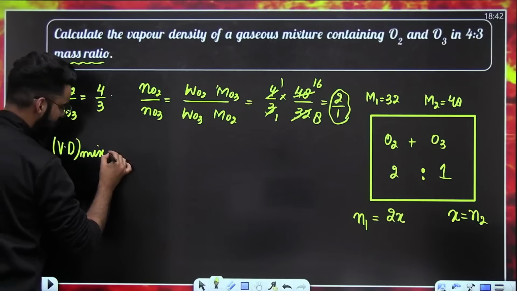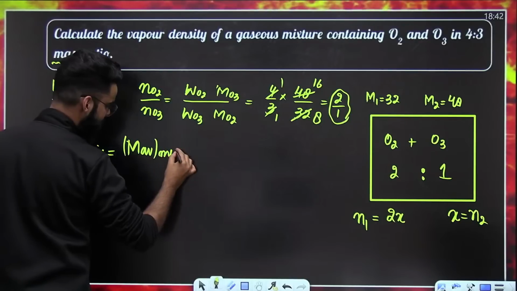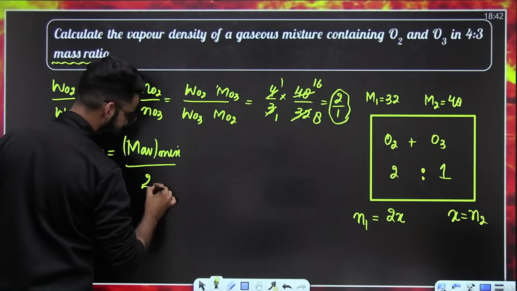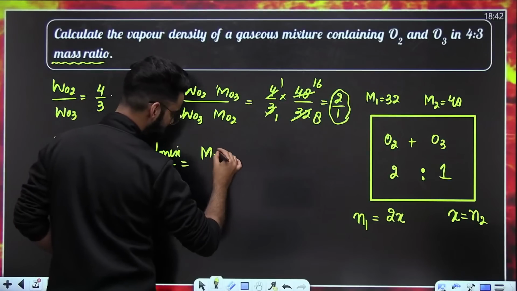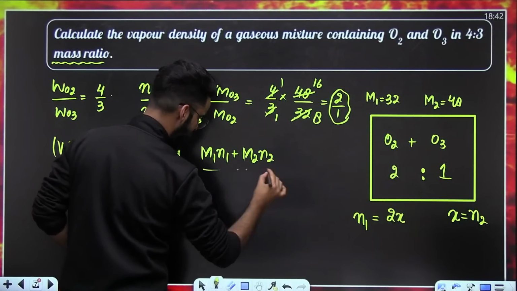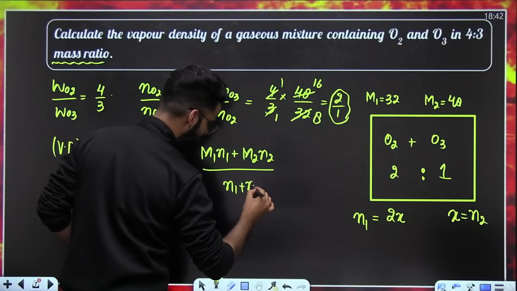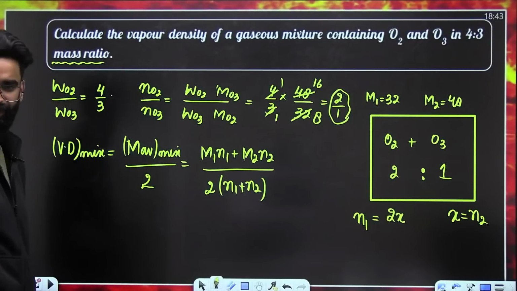Vapor density of the mixture is equal to average molar mass of the mixture divided by 2. Average molar mass of the mixture means M1N1 plus M2N2 divided by N1 plus N2, and in the denominator, you have 2.